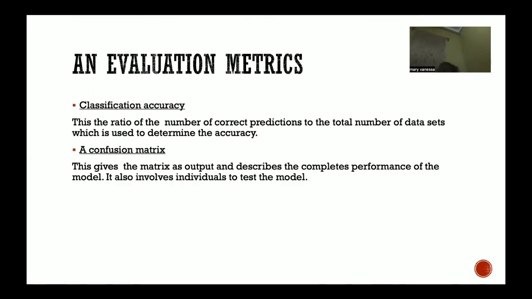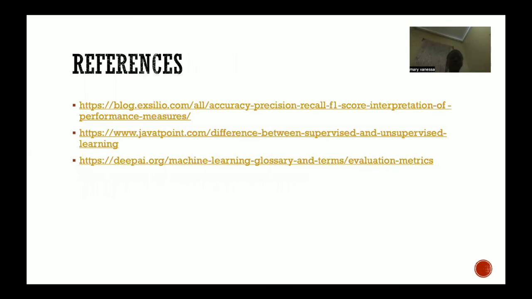Classification accuracy is used to determine the rate at which the model that has been created is accurate. And we have a confusion matrix. This gives a matrix as output and describes the complete performance of the model. This involves use of individuals to test the model.